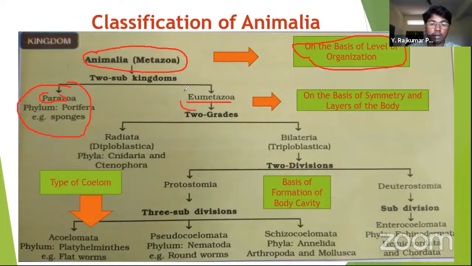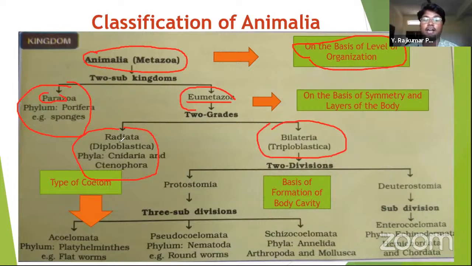The eumetazoa is further divided into two grades, that is radiata and bilateria. Radiata are diploblastic animals, and bilateria are triploblastic animals. This is on the basis of the symmetry of the body and layers of the body.